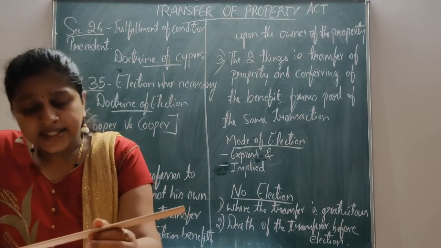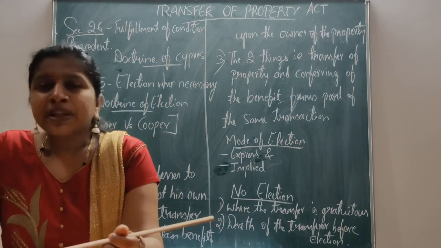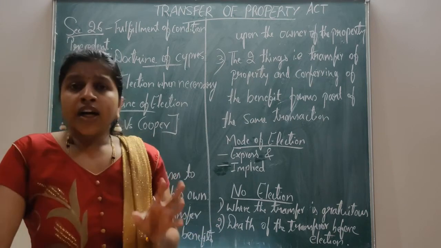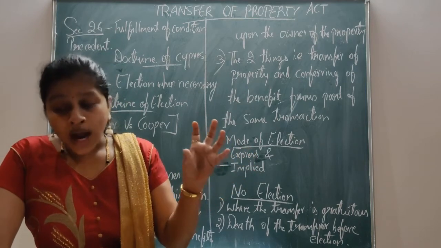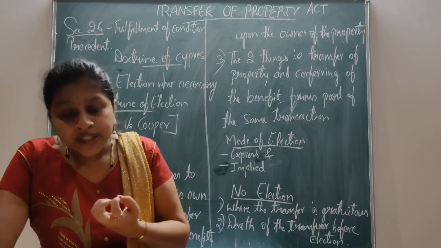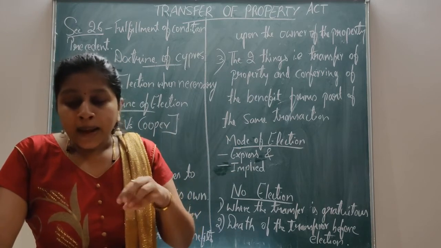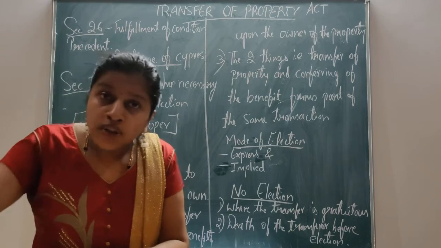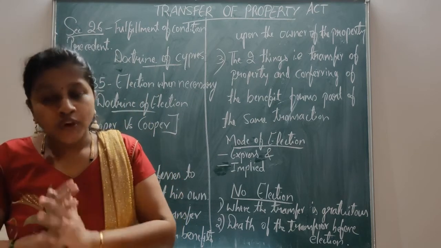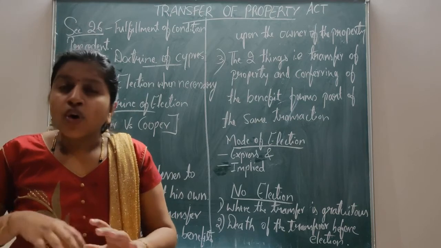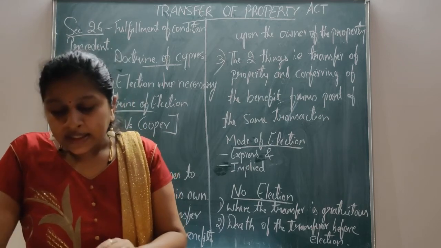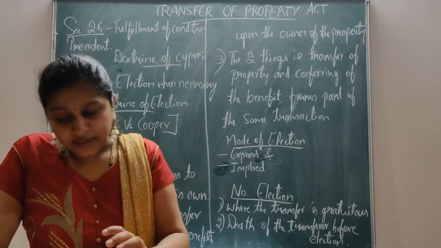The principle laid down in Cooper versus Cooper is that one who accepts a benefit under a deed must adopt the whole contents of the instrument, must conform to all its provisions and renounce all the rights that are inconsistent with it.